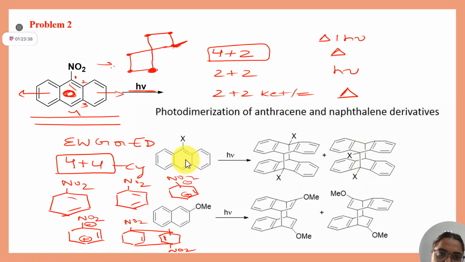I was saying, can I write this middle six-membered ring like this, so that we can have either a 4 plus 4 or a 4 plus 2 reaction between these two carbons? These two carbons are the terminal carbons. Correct. So at carbon number one, NO2 is there, right? Let's assume that carbon number one is here, and this is your carbon number four, correct?